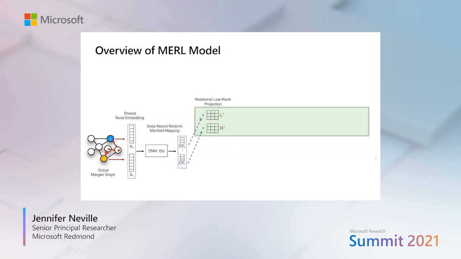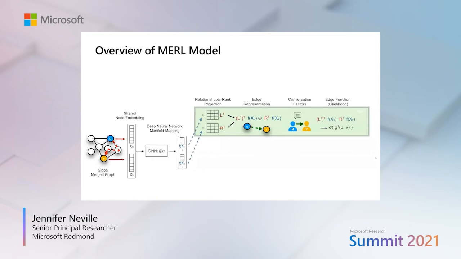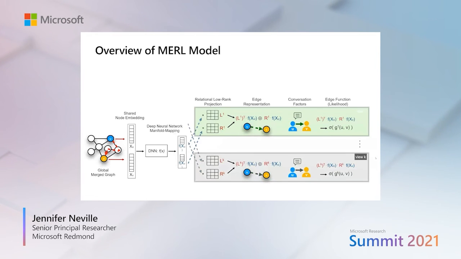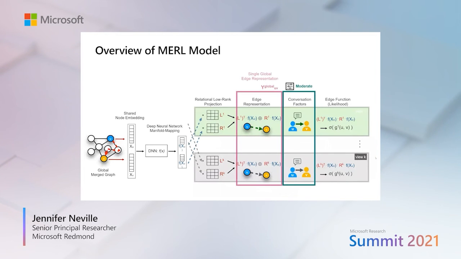And then once we have these scores, we can use them in a larger embedding framework that I won't go into a lot of the details about, but what we have is we're learning a joint model of the representations across the different relations. And we do that by having a shared node embedding, but we have these separate low rank projections for each of the relations that we're learning over. And then we have each of the views moderated by these conversational factors.